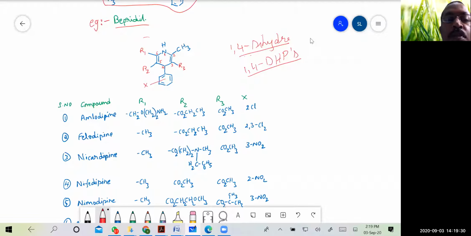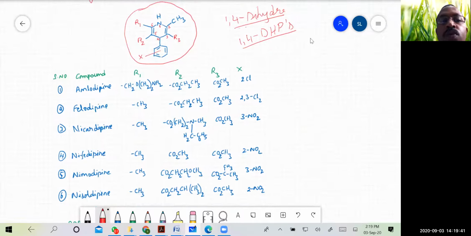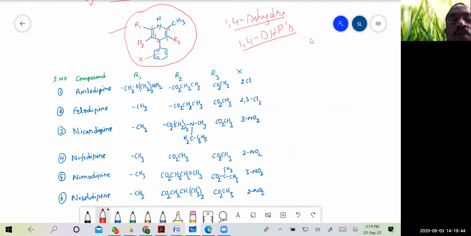This is the common structure for 1,4-dihydropyridines, and we have the substitutions at the C3 carbon, C5 carbon, and C6 carbon. That is R1, R2, and R3 substitutions. In amlodipine, the first compound, R1 is CH2OCH2CH2NH2, R2 is CO2CH2CH3, and R3 is CO2CH3.